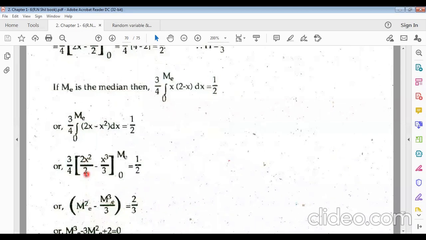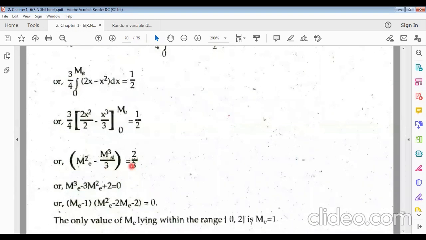The formula for x to the power n is x to the power n plus 1 divided by n plus 1. So x to the power 1 plus 1 divided by 1 plus 1 is x square by 2. And for x square, x to the power 2 plus 1 divided by 2 plus 1 is x cube by 3. Now just putting these in place of x, this will be median square, the 2 cancels, and median cube by 3. If you put 0, all will be 0, so no need to put 0. Multiplying by 4 by 3 on both sides, we get 2 by 3.